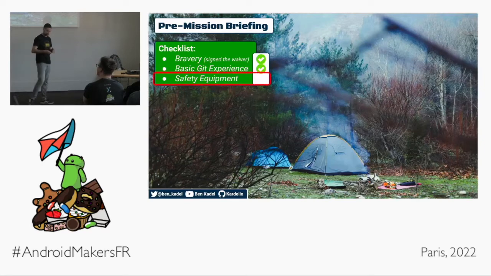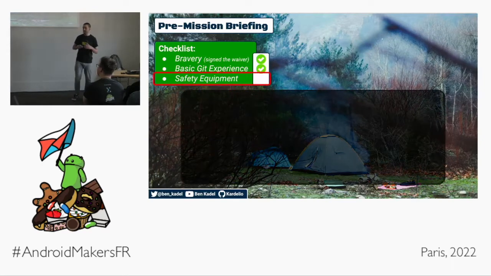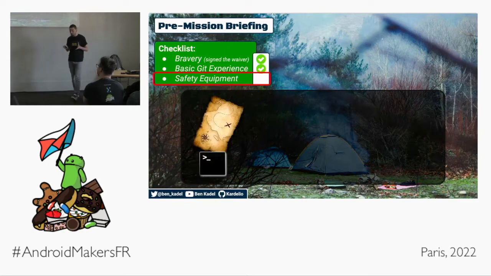Of course, before we go into a dangerous cave system, we need some safety equipment, some tools. So let's just make sure our packs are complete. 1, we need a map. And unfortunately, our maps are not complete. The cave system has not been fully explored. But in future expeditions, we will attempt to complete the map. But for now, our map is our terminal.